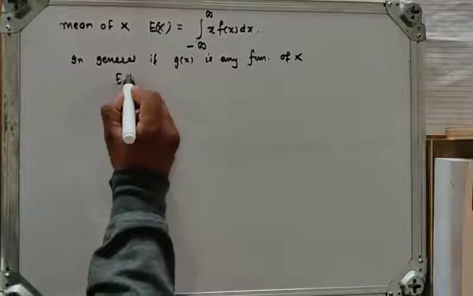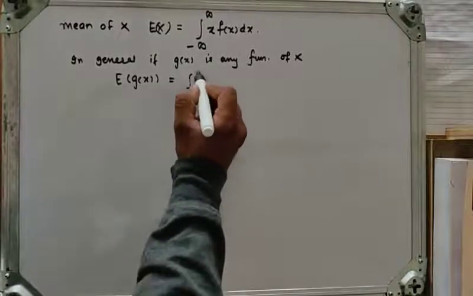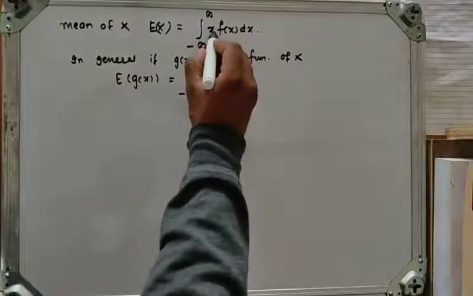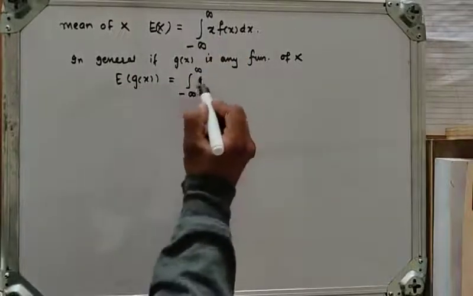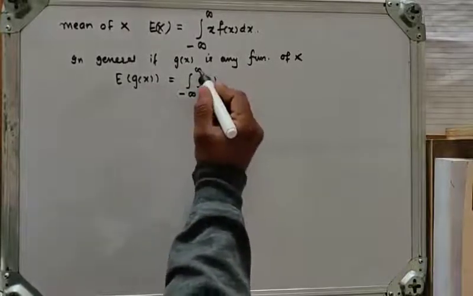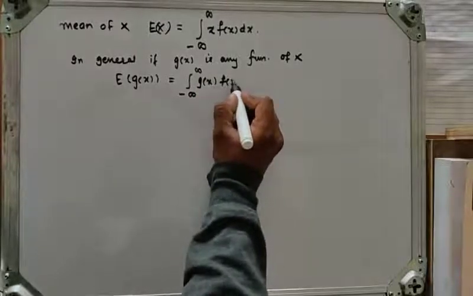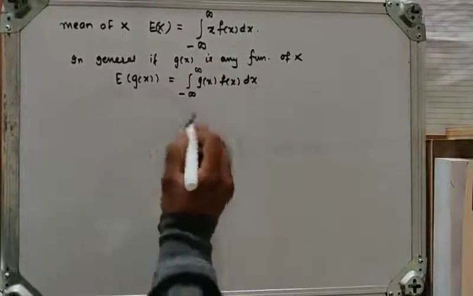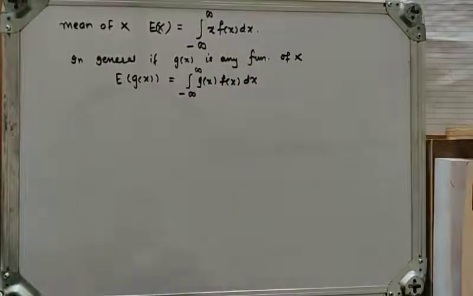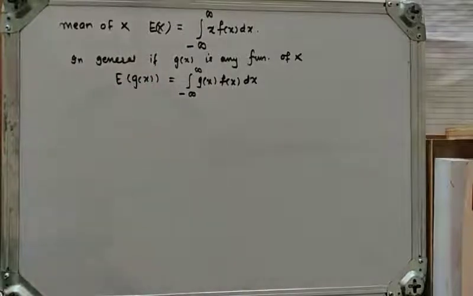Mean of g of x will be integral from minus infinity to infinity, where we replace this x by g of x. So mean of g of x is equal to integral from minus infinity to infinity g of x into f of x dx, and this mean exists provided that this integral exists. So this is mean of x.